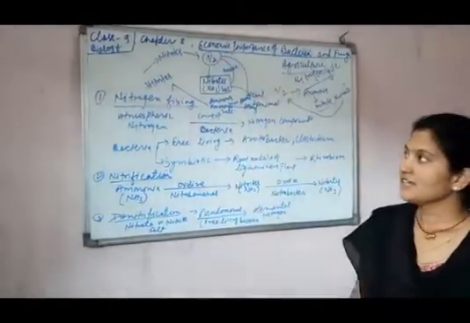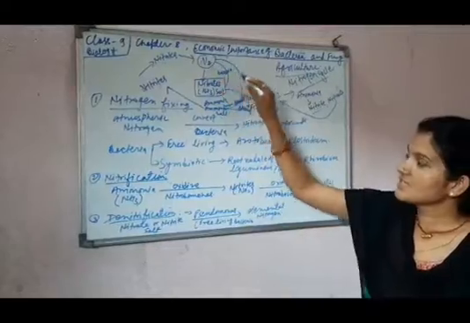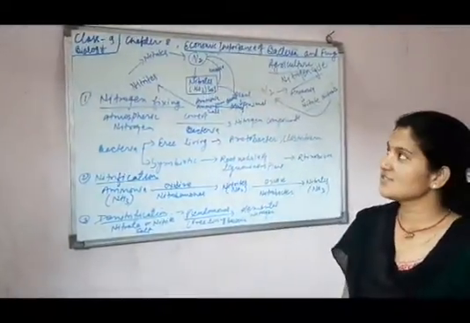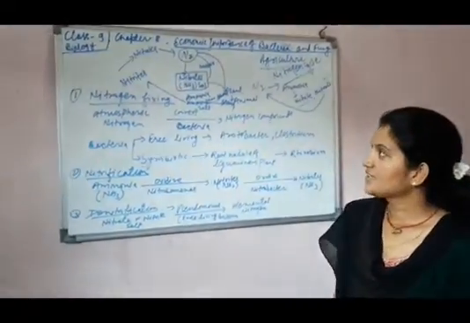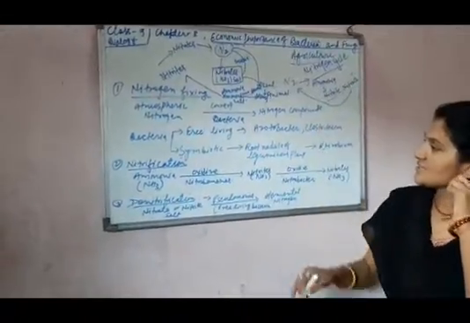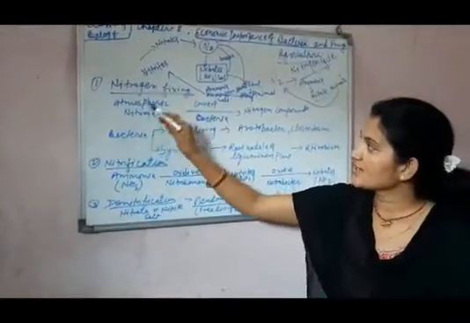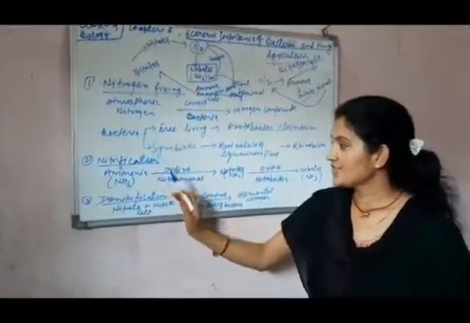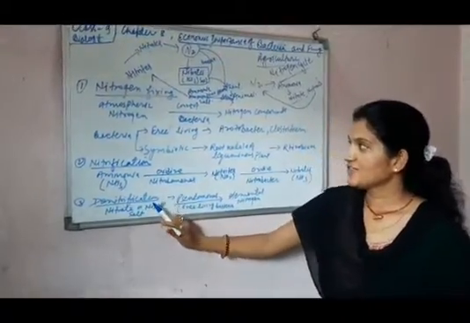So nitrogen is recycling, and this is known as the nitrogen cycle. This nitrogen cycle is completed in three steps: nitrogen fixation, nitrification and denitrification.